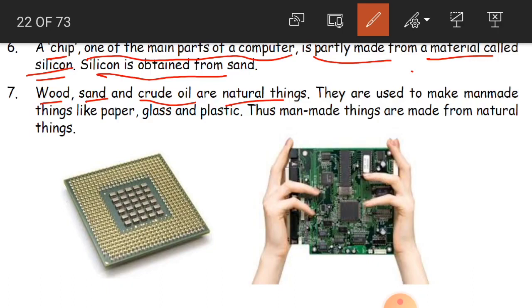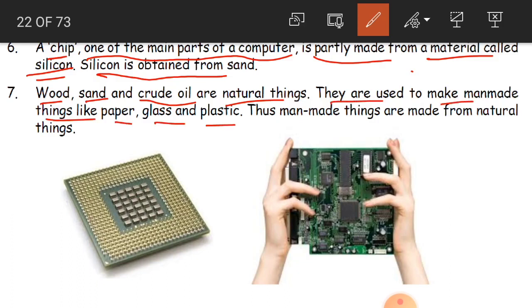As it is, we cannot use petroleum. After refining it, we will get petrol or diesel, then we can use it for our vehicles. So wood, sand and crude oil are all natural things, and they are used to make man-made things like paper, glass and plastic.